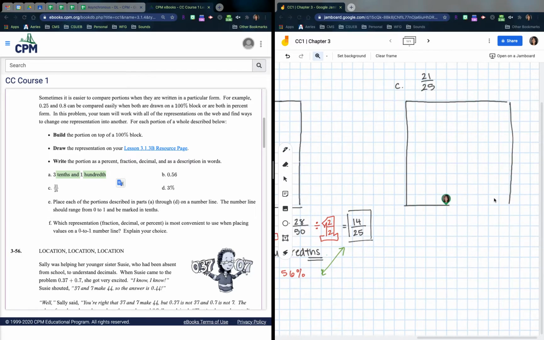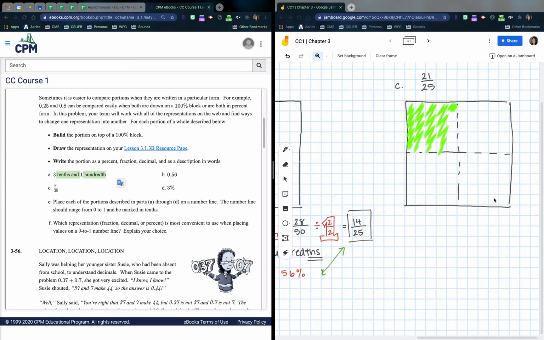So this one's a little bit trickier because I got 25ths, but my block is out of 100. So there's a couple ways that I can do it. One, I can split this into 25ths. So if I did this, I could just double over every single time. So this is 5 by 5. And then the way I could do this is go like this, and I could just draw 21. So this is 5, 10, 15, 20, and 21. And I can copy that to every single one.